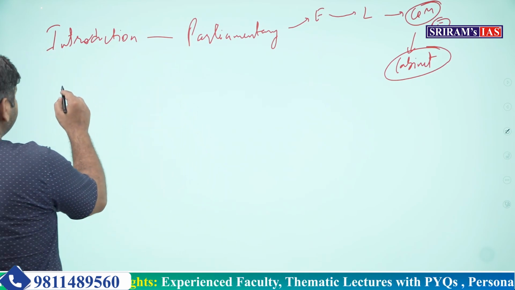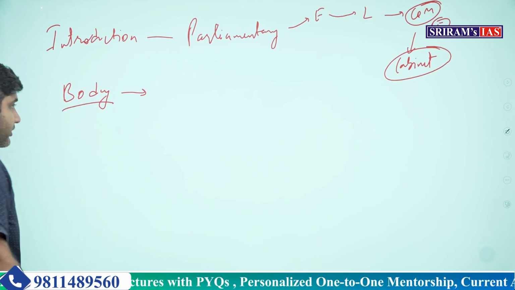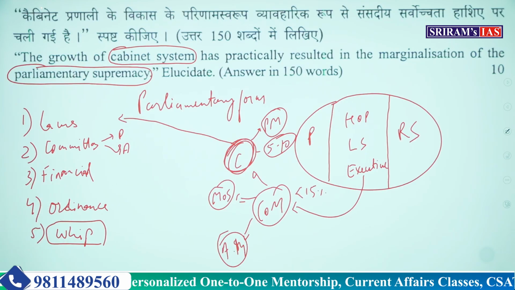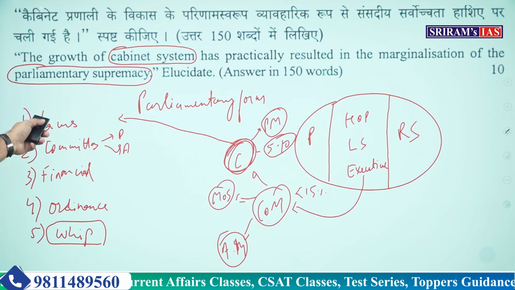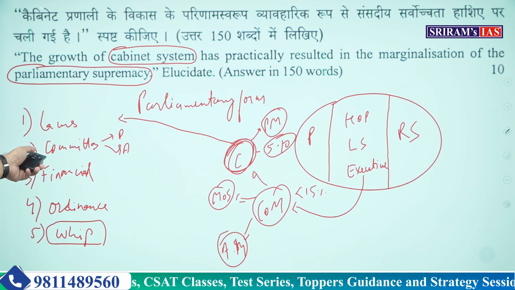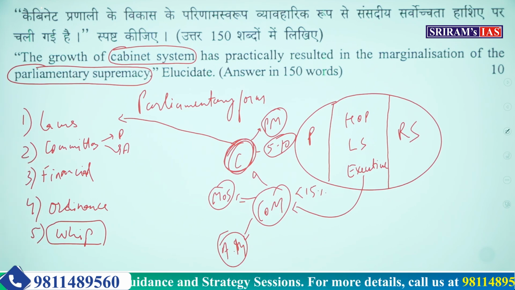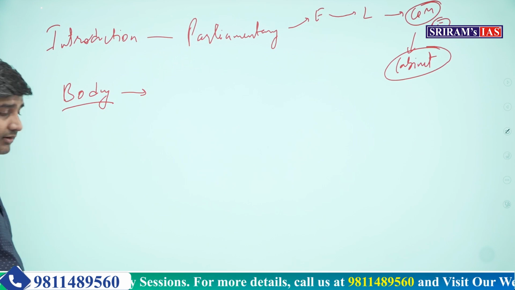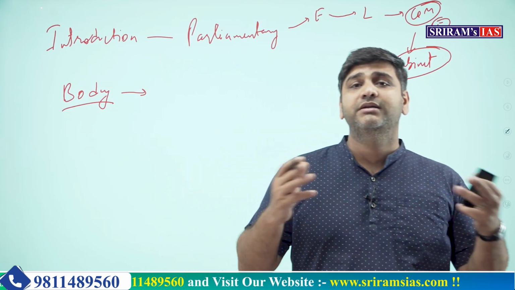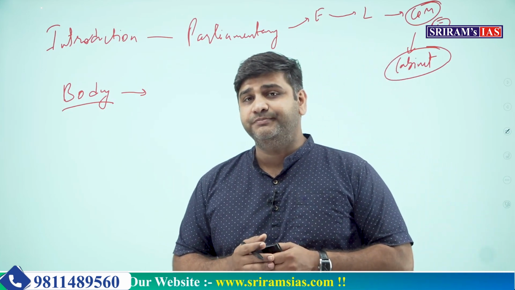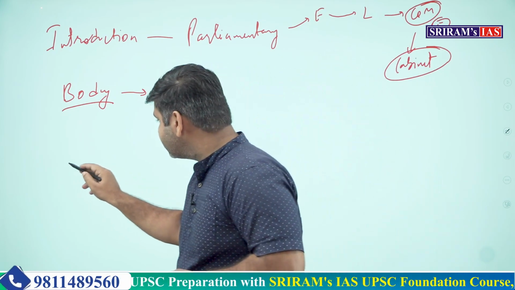After writing the introduction, you write the body, and in the body you have to actually prove what we have proved here. You have to elucidate that when it comes to the law making functions, the functions of the committee, financial functions, ordinance making power or the whip, this body called the cabinet holds supremacy over the parliamentary system. I hope you are getting it. That is what you have to write in the body, and then finally comes the conclusion.